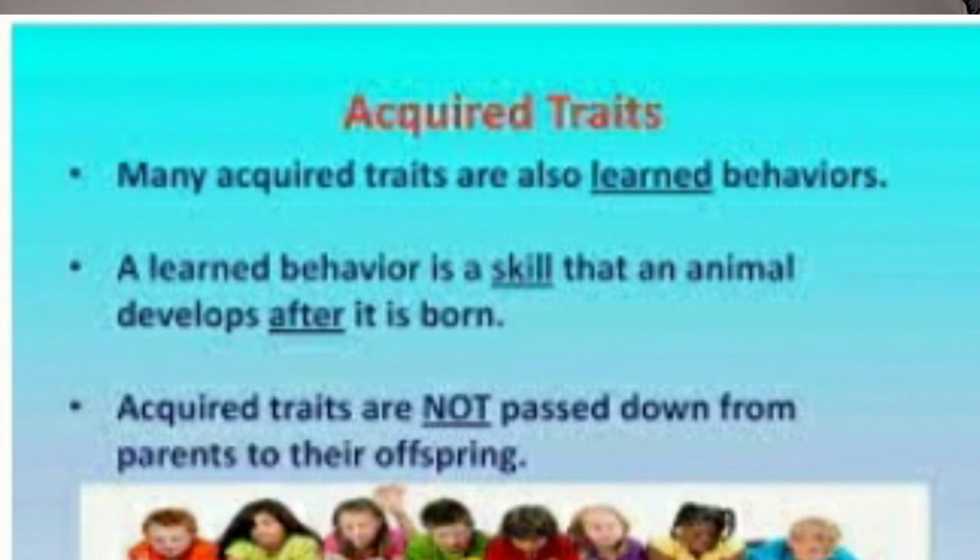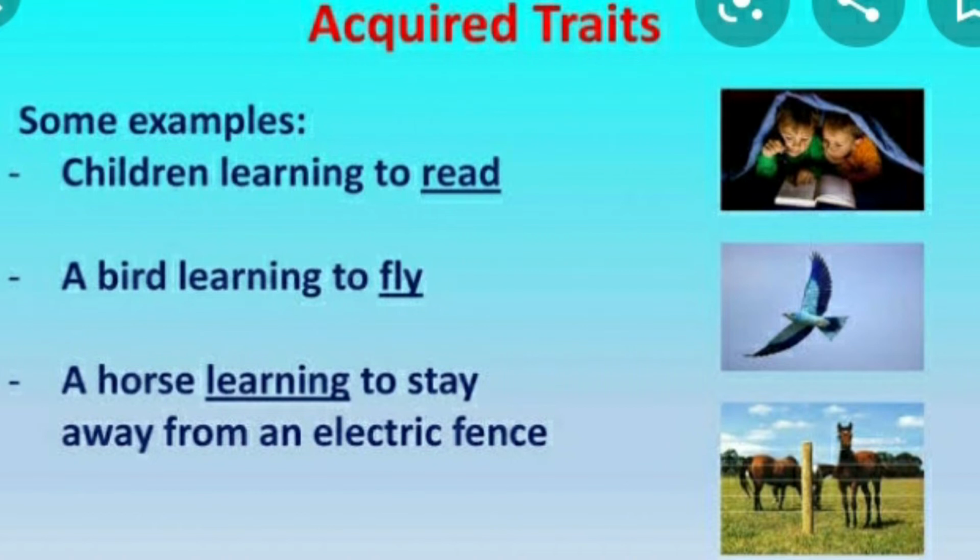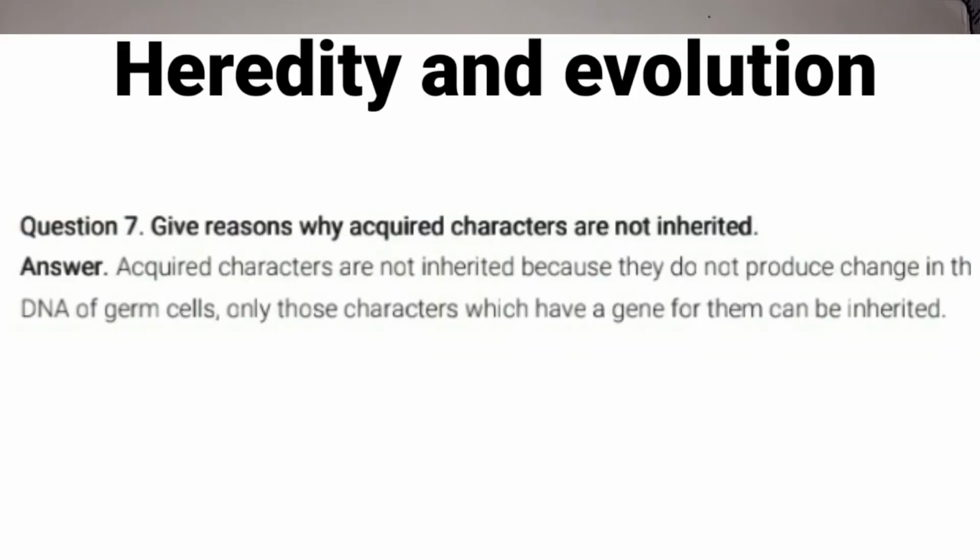The learned behaviors are skilled behaviors which the organism develops after its birth. These we call acquired characters. So these characters cannot be passed on to the DNA of the germ cells. For example, you can take a child learning to read, a bird learning to fly, a horse learning to stay away from an electric fence. So these are skilled behaviors. These are learned behaviors which are not passed on to the DNA of the germ cells, and that's why the characters are not inherited. You all understood, children?